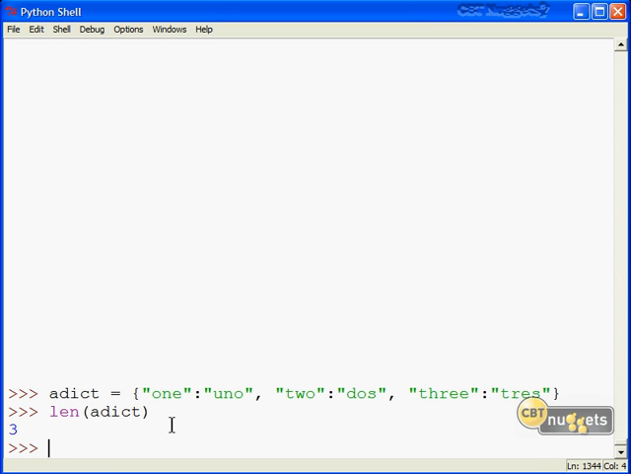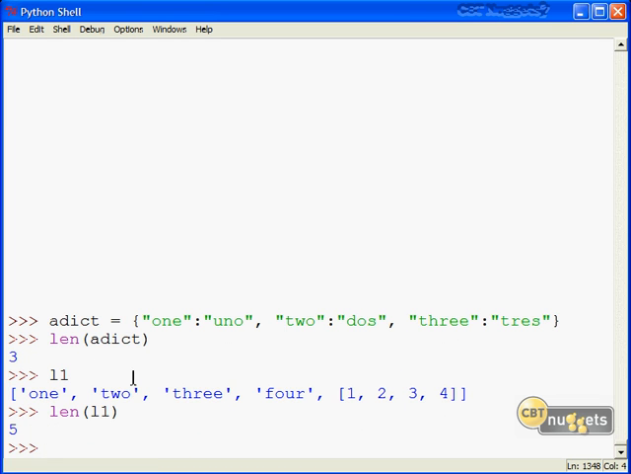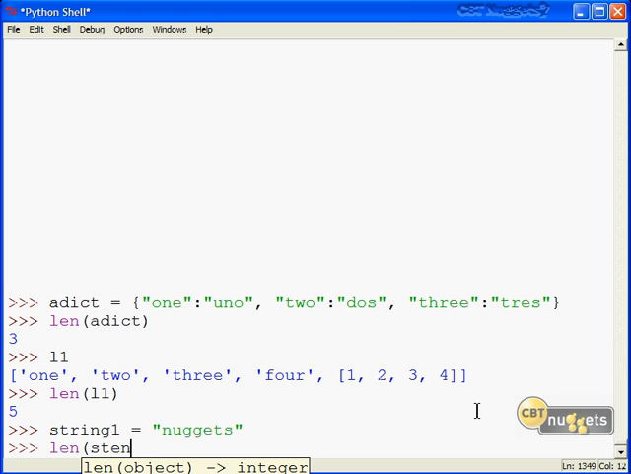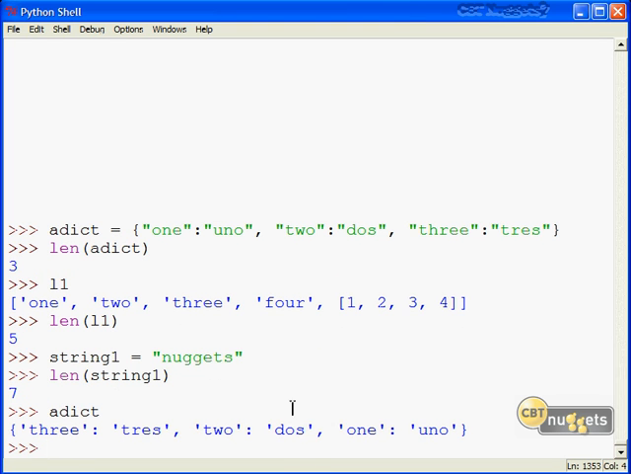That was different from our lists. You'll remember L1, if we pass in L1 to the length function, that gives us the discrete objects. And then finally, if we run len on a string object, it gives us the number of specific characters. All right, so let's bring back our dictionary again. Finally, the pop method is cool if you want to remove a specific key value pair from the dictionary. So we can, in this case, do adict.pop and then simply pass in the key that we want to remove.